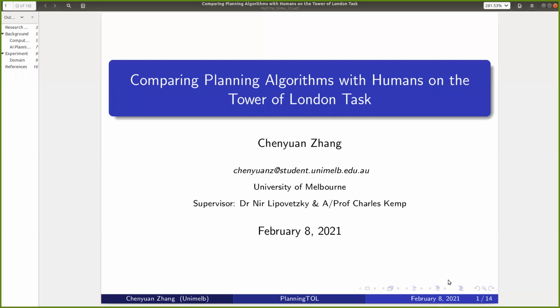The topic of my research is comparing planning algorithms with humans on the Tower of Learning task. This work is supervised by Dr. Neil Levitsky and Professor Charles Kemp.